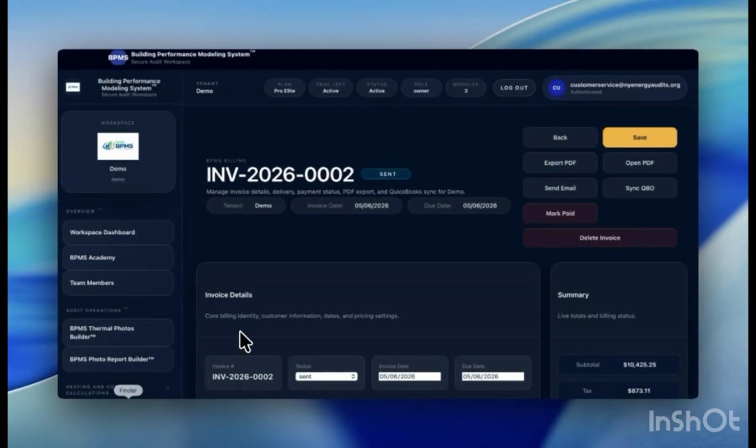The result is a streamlined experience that reduces duplicate entry, improves consistency, and allows your team to focus more on serving customers and less on administrative tasks.